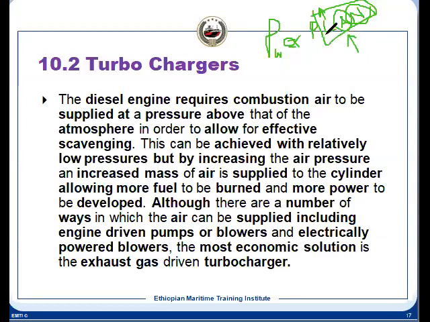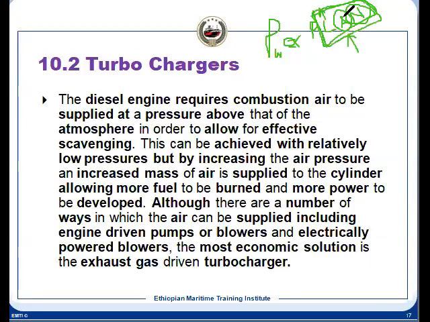So now the designer started thinking, because that time the long and super long stroke was not there, how we can increase the power without doing anything to these 3 factors.